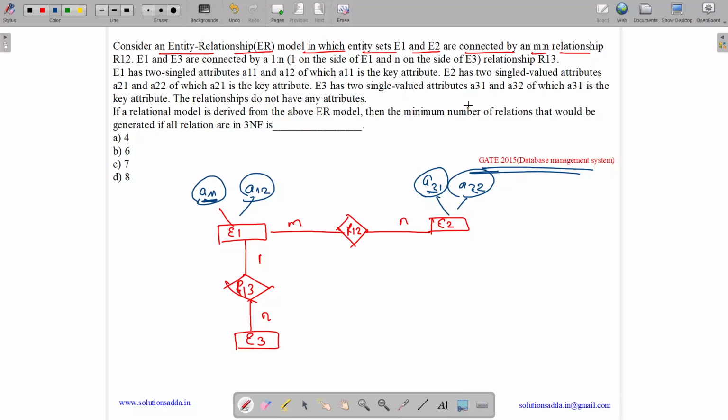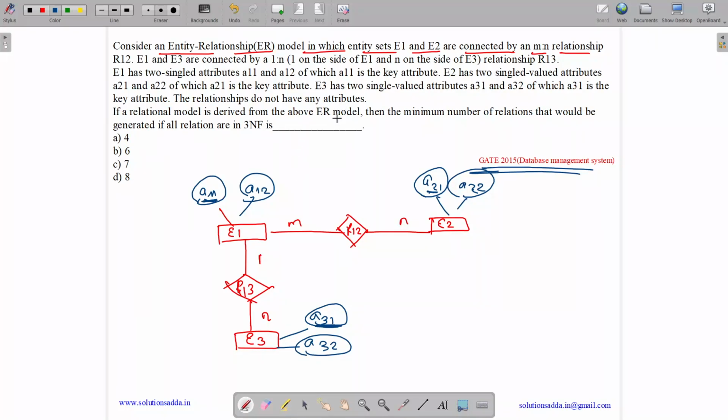E3 has two single valued attributes, A31 and A32, of which A31 is the key attribute. The relationships do not have any other attributes.